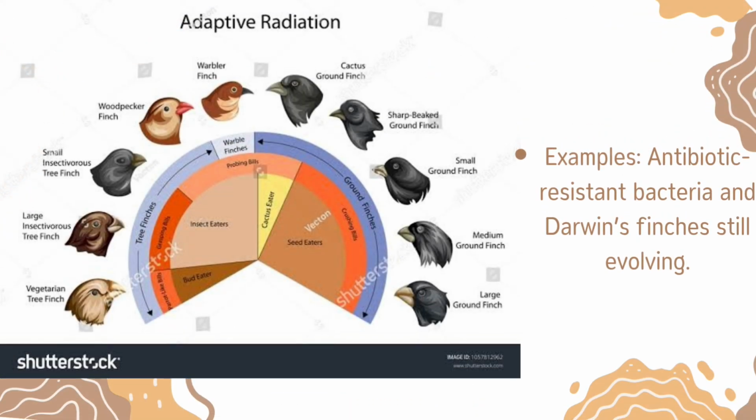Evolution is still happening today. Bacteria evolve resistance to antibiotics, insects develop resistance to pesticides, and animals adapt to climate change. These rapid changes show that natural selection is constantly shaping life, proving that evolution is not just a theory about the past, but a process we see today.